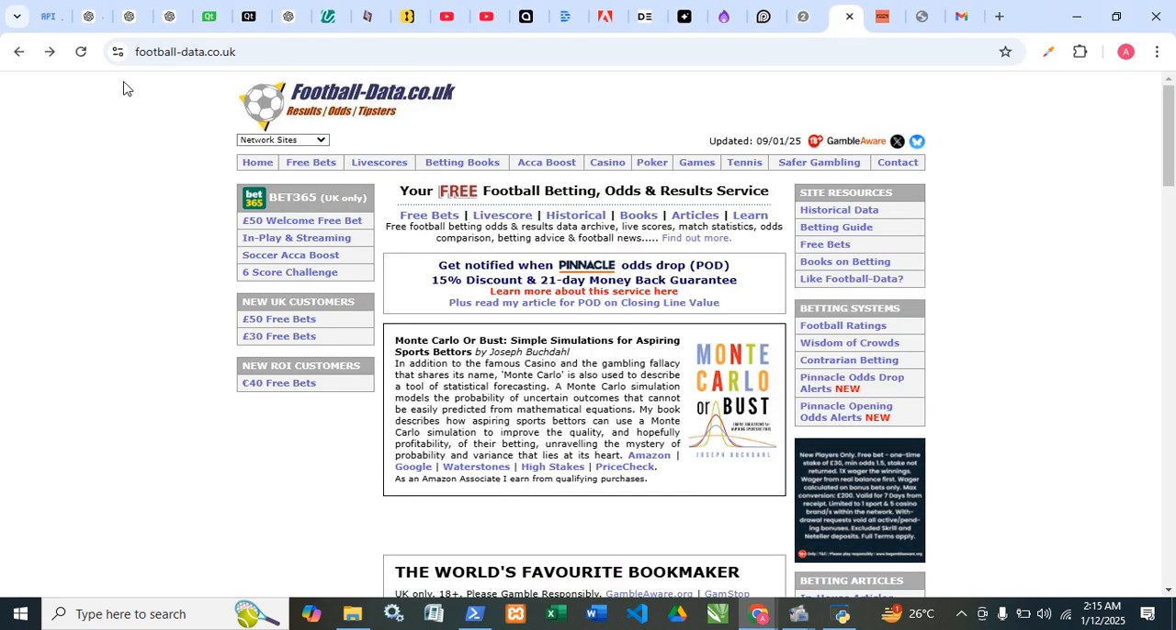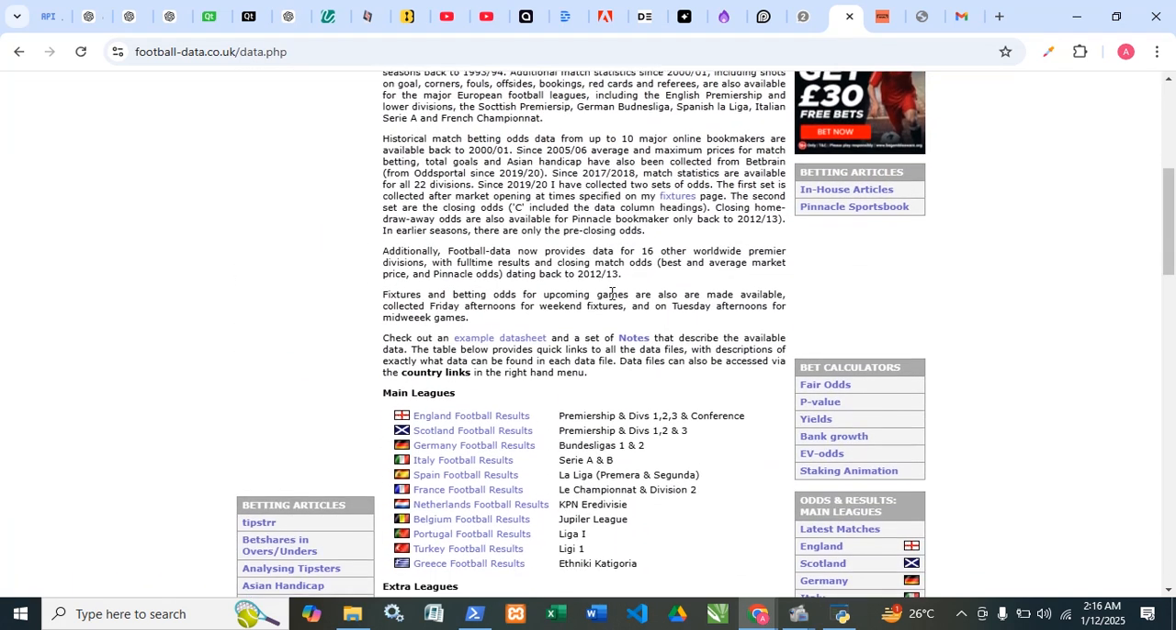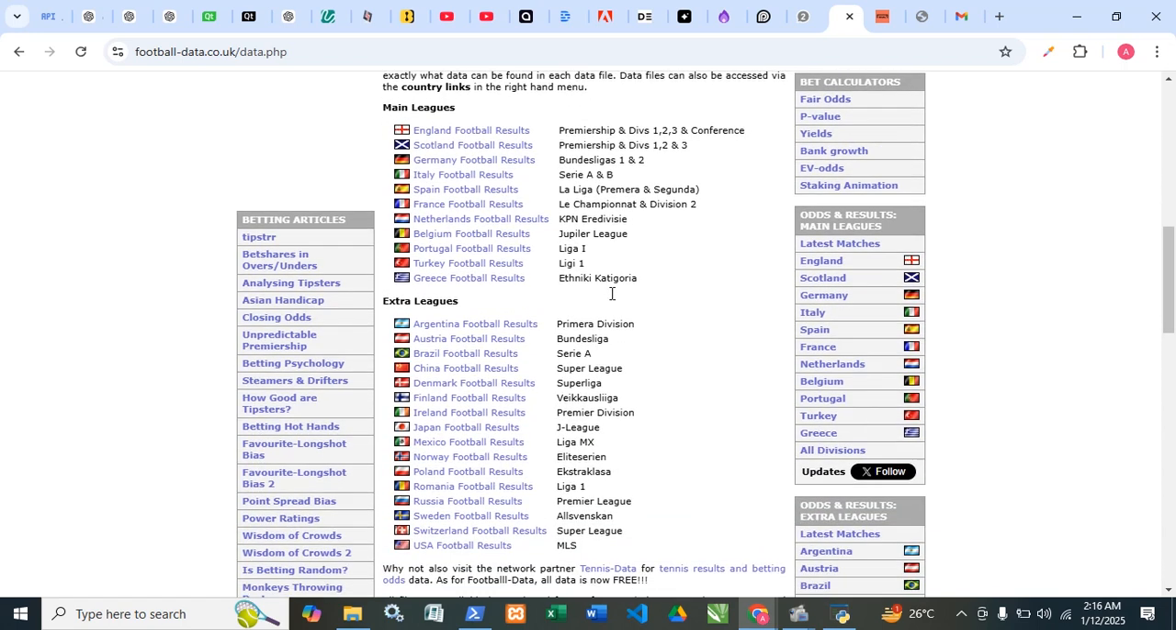Just go to football-data.co.uk. Go to history here. Now you go down. Here you see all the data. This is England football results, Scotland, Germany, Italy, Spain, and all of that.